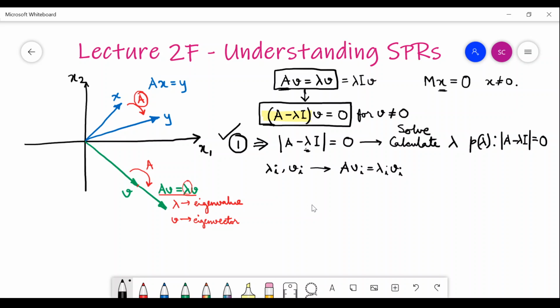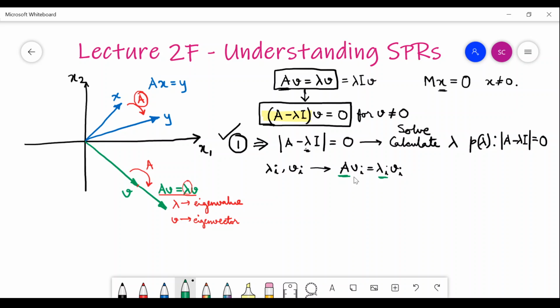How to calculate v i now? Starting from here, you are now in a better position. Now you know both A and lambda i, so your job is to find v i only. But still it is tedious.